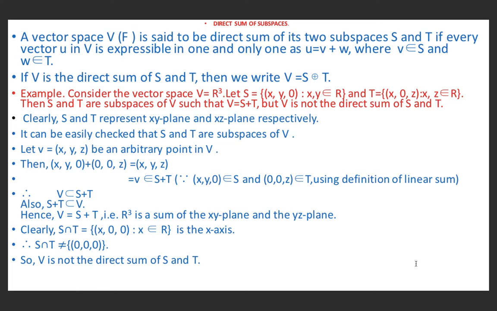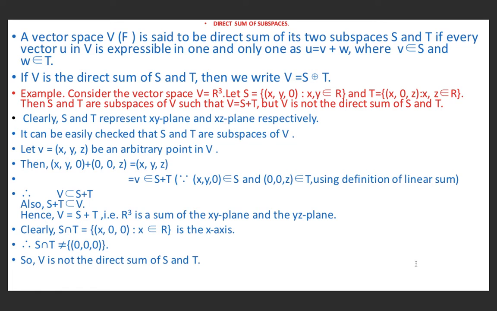For example, if we consider V equal to R cube and S equal to (x, y, 0), where x and y are real numbers, and T equal to (x, 0, z), where x and z are also real, then S and T are subspaces of V such that V equal to S plus T. V is the linear sum of S and T, but V is not a direct sum of S and T. Clearly, because S is equal to (x, y, 0), S represents the xy plane.